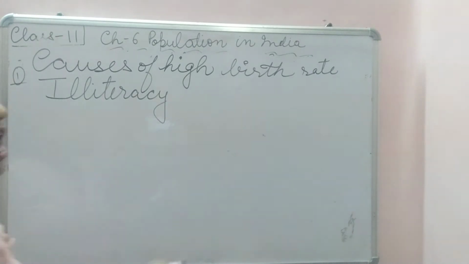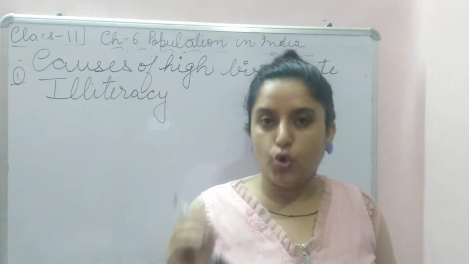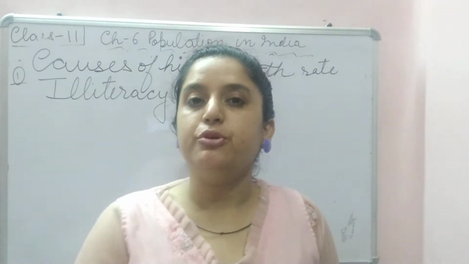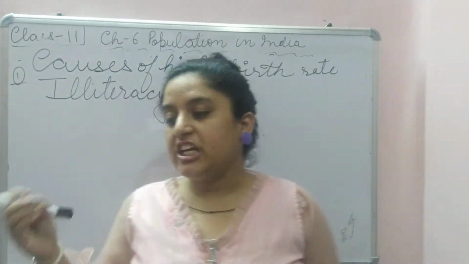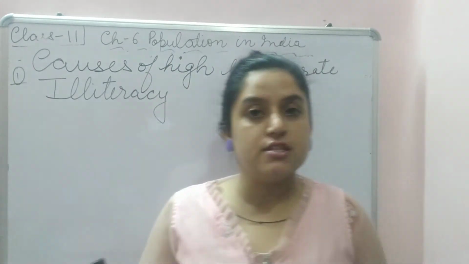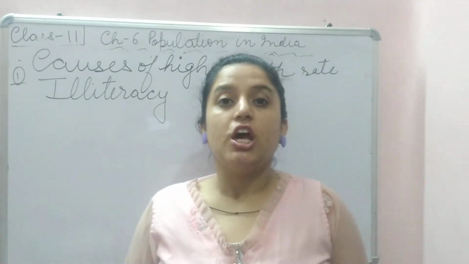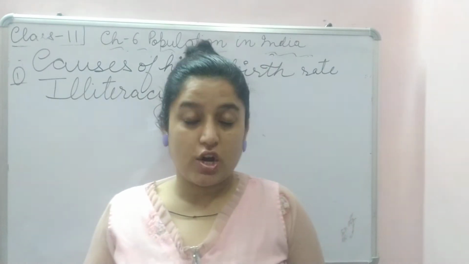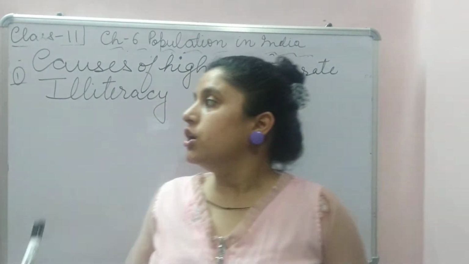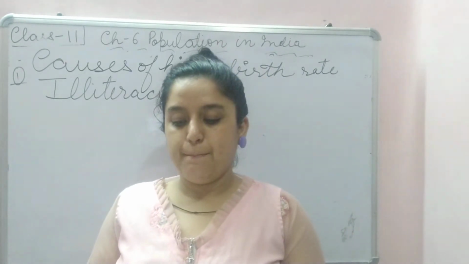When people are uneducated, their perception is very low. They believe in producing kids, or they do not know that with an increase in the population, with an increase in the members of the family, they have to spend more. Their livelihood will not be up to the mark, not a qualified life they will lead. Illiteracy was the main cause of high birth rate.